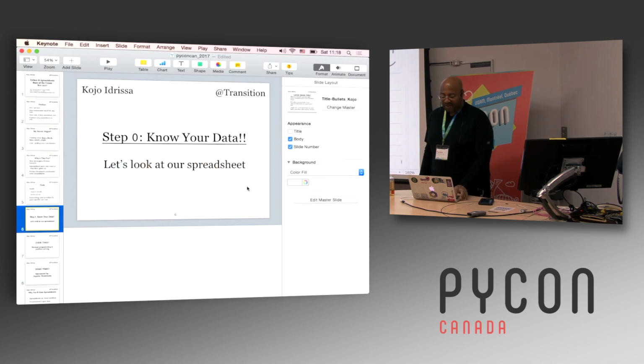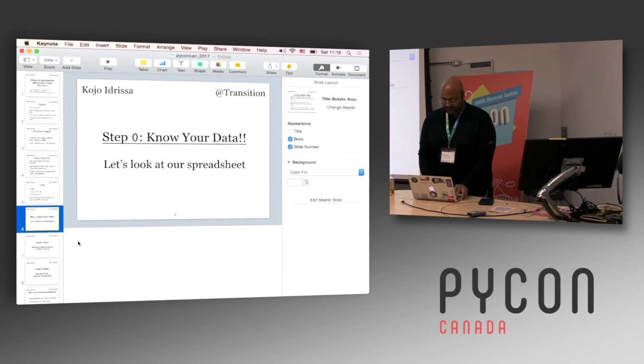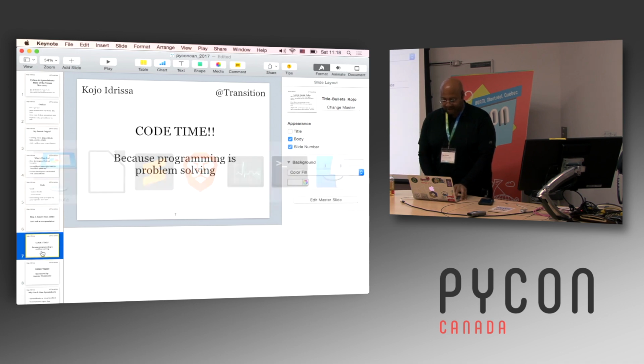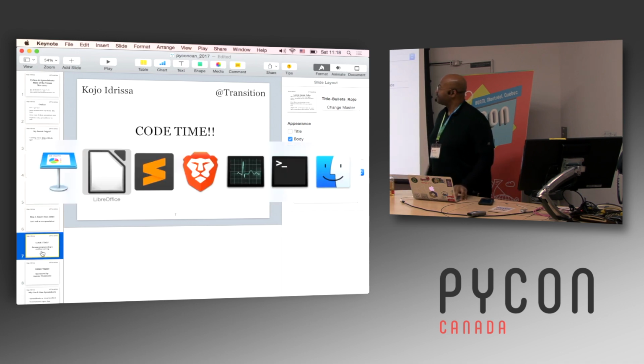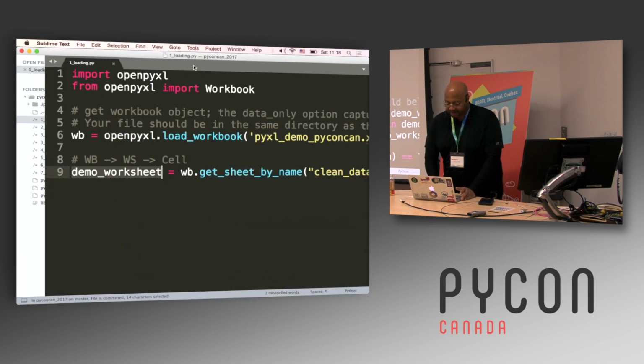So how do we go about doing that? And so now we get to the code, because programming is problem solving. So let me close that.